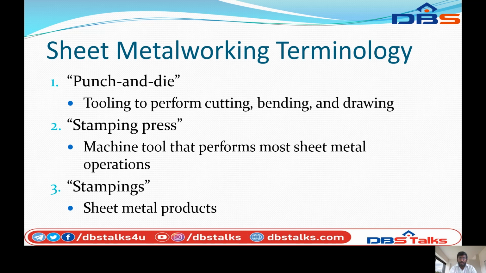Sheet metal working terminology. So what does sheet metal working terminology mean? It has three terms. The first is punch and die, the second is stamping press, and the third is stampings. So what is punch and die? Tooling to perform cutting, bending and drawing. So punch and die operations perform the cutting operation, bending operation and drawing operation.